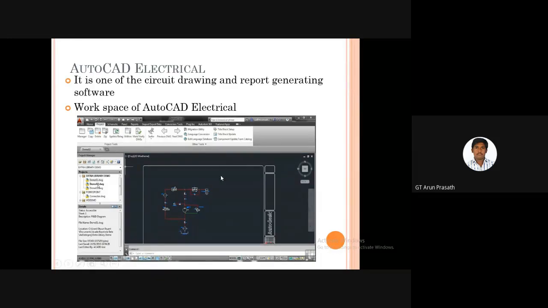At this time I want to share one thing with you. AutoCAD Electrical is one of the circuit drawing and report generating software. By using AutoCAD, we are not able to generate the report, but by using AutoCAD Electrical, we can easily generate the report.